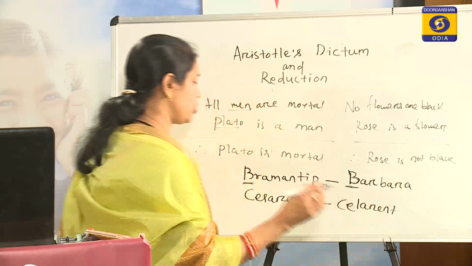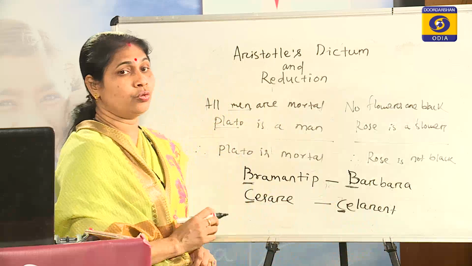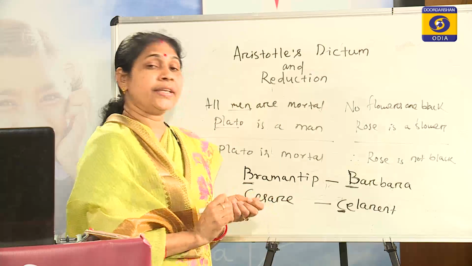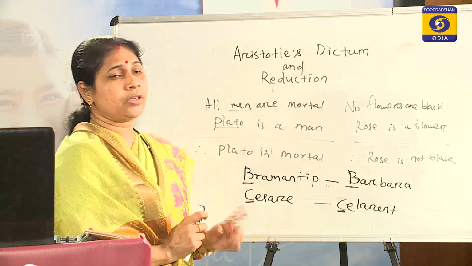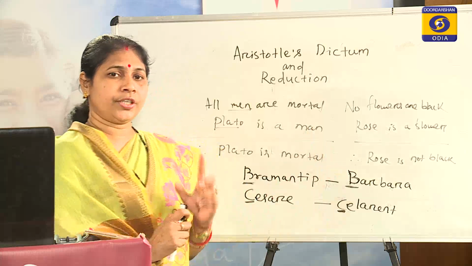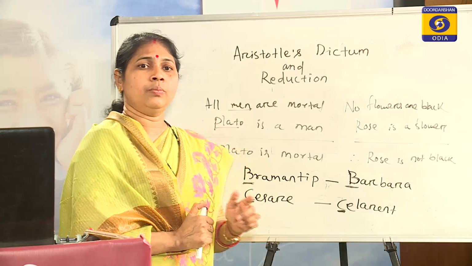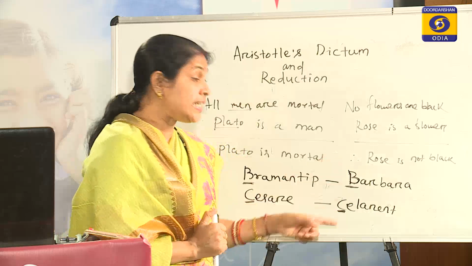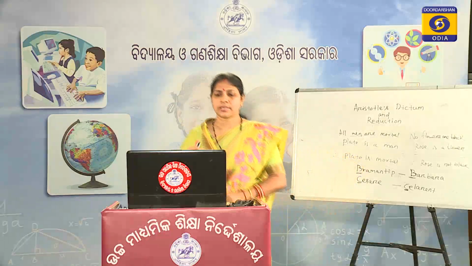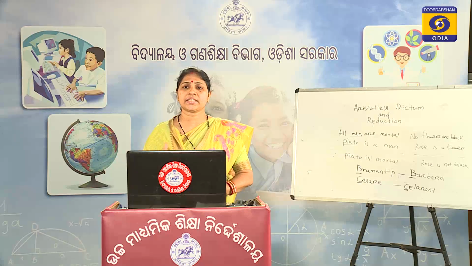So you must see what the initial letter of the mood is, and in which letter the mood starts, so that you can reduce it to that mood. So Cesare is reduced to Celarent, and Darapti is reduced to Darii. The initial letter of the moods of the first figure is important.